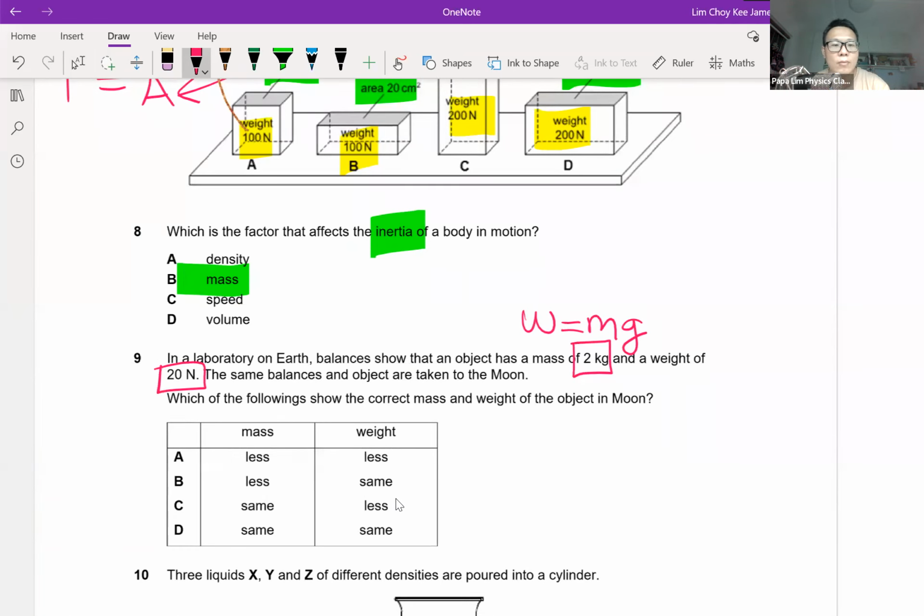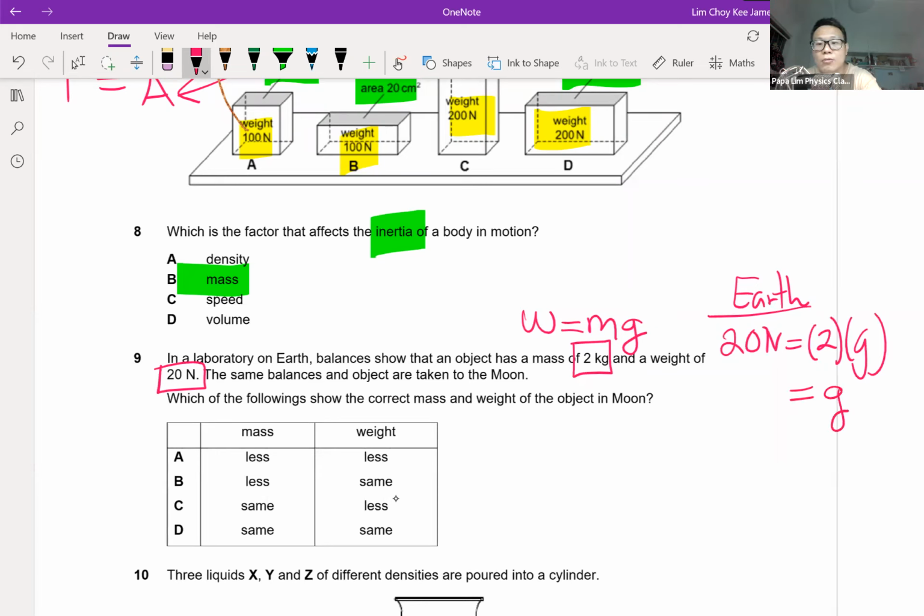With this information, I know that on Earth the weight of the object is 20 Newton and the mass of the object is 2 kg. I will definitely be able to find out the gravitational field strength on Earth. With simple math, the gravitational field strength will be 20 divided by 2, which is 10 Newton per kg. Straightforward.